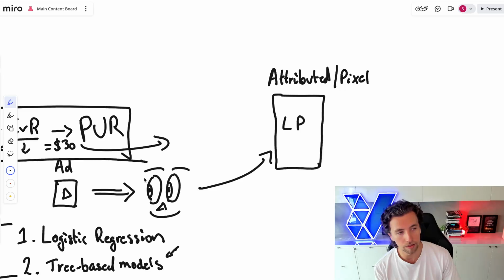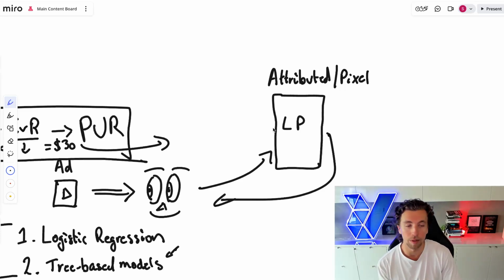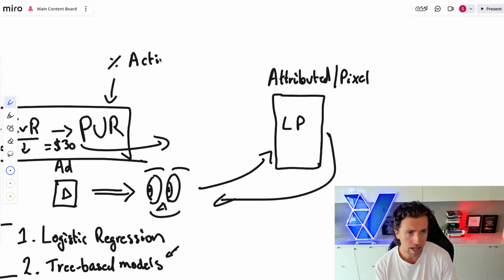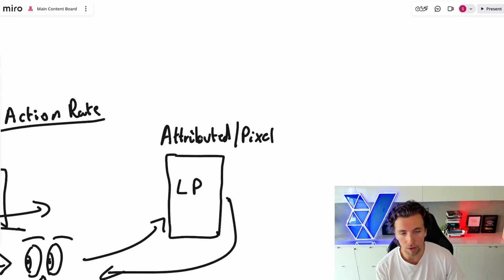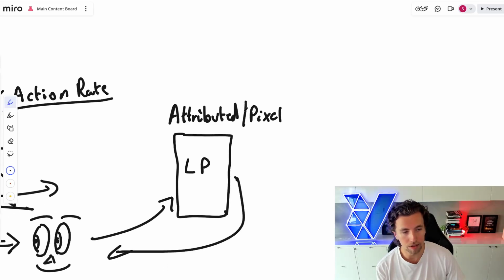And so as we start serving and we get more and more clicks to the website and we're feeding this data back into the platform, we're getting reinforcement learning that's allowing us to target more desirable people that have a higher percentage action rate, which is really critical. Now, this isn't just reinforcing based on the percentage action rate. So if it's purchase, if it's fill out a lead magnet, whatever it might be, that isn't the only thing that's being optimized for here. There's a wildly complex amount of data that's being pulled back in.